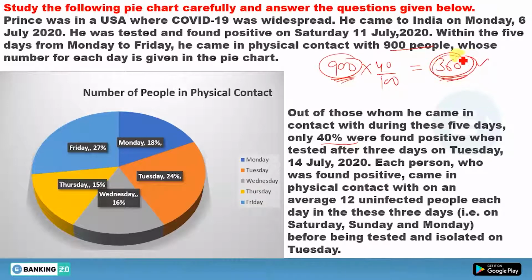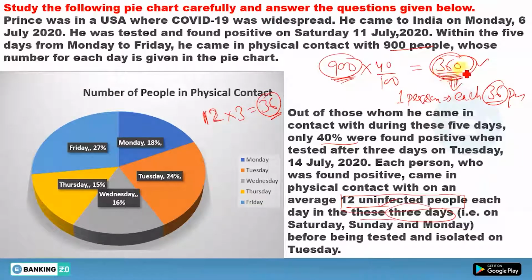Now these 360 people also contacted other people, and each person contacted 36 people. I have already told you in the starting that one person contacted 12 uninfected people on each day, and there were 3 days. So in 3 days, if one person contacts 12 people in one day, then in 3 days he will contact 36 people, and you have a total of 360 persons. So how many people are contacted by these 360 people?